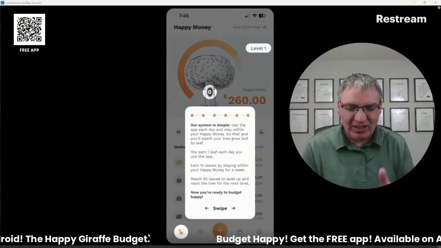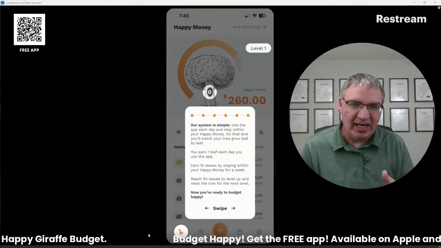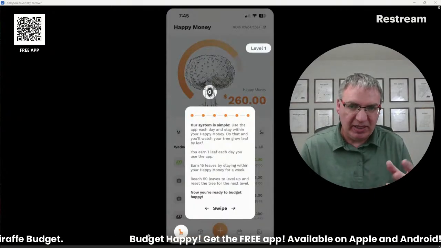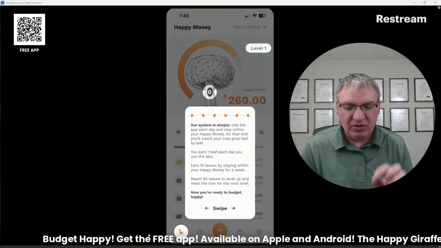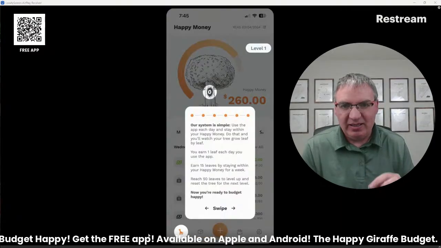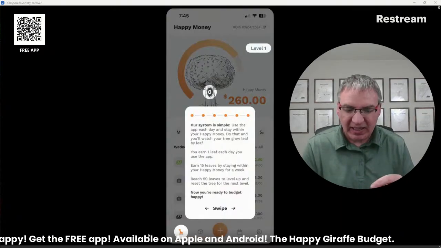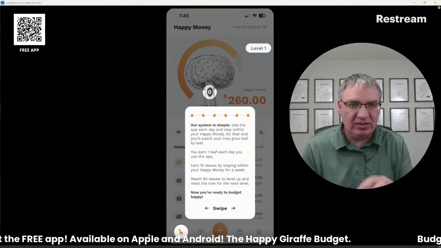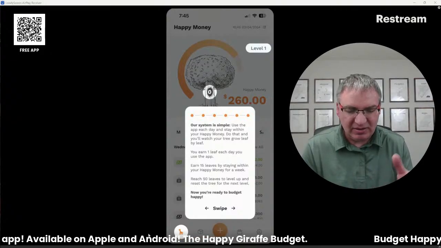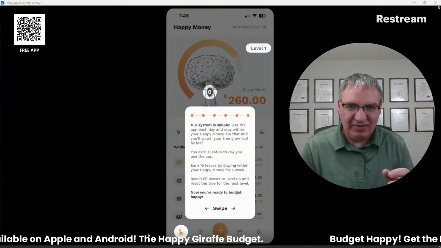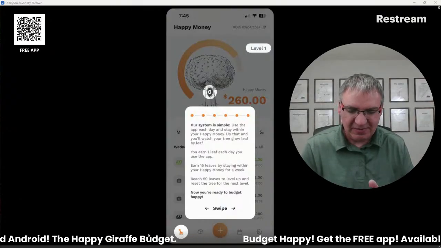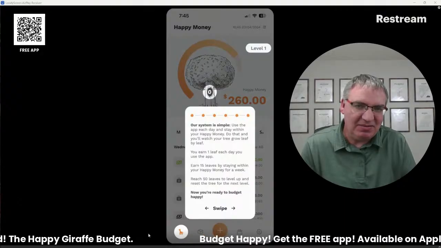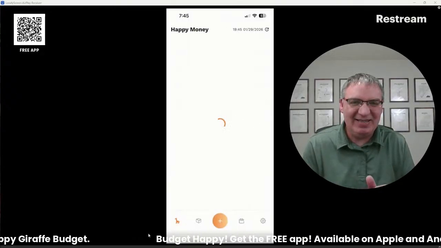So the fun part is the gamification that we added in. That's where you earn a leaf each day that you use the app. So every day you just open the app, you get a little leaf. It pops up for you. And if you stay within your budget for a week, you'll get 15 leaves. And you'll get more and more leaves on your tree every time, and then it'll grow and get all the way up to 50. And then once you hit 50, you get a new level. So you start out at level 1 and you just keep going up from there. That kind of just makes it a little more exciting to keep on top of your budget.